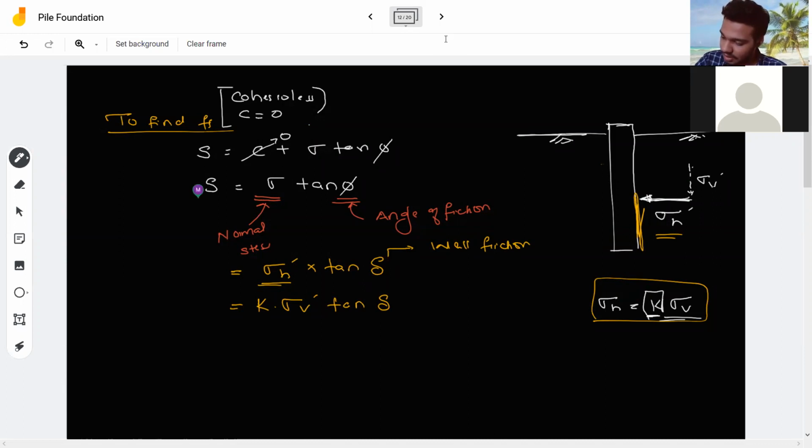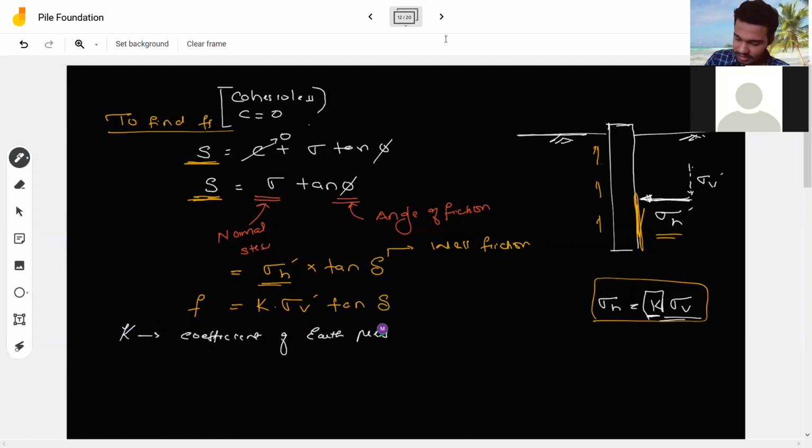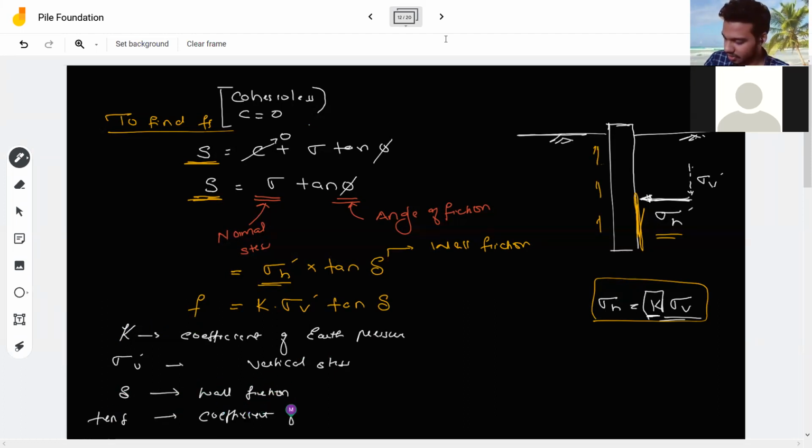Now this is for the shear strength, right? I've told you shear strength means replace it with F. Now we will just write the names of the terms again. F means your unit friction. K means your coefficient of earth pressure. You know this. Sigma dash V is the vertical stress. Delta is called wall friction. And tan of delta is called the coefficient of friction.